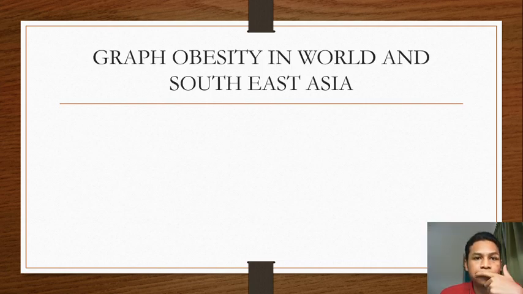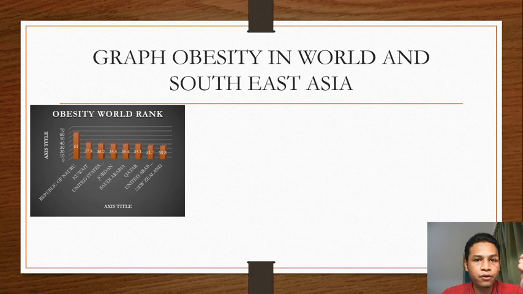Next, there is a graph that shows which countries have obesity cases in 3 categories, which is ranking in the world, Southeast Asia and in Malaysia. So first of all, ranking of obesity cases in 2015.